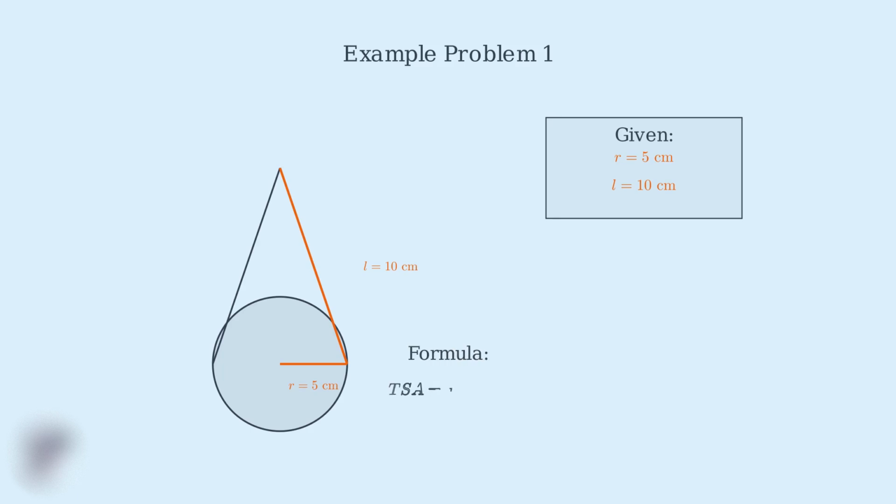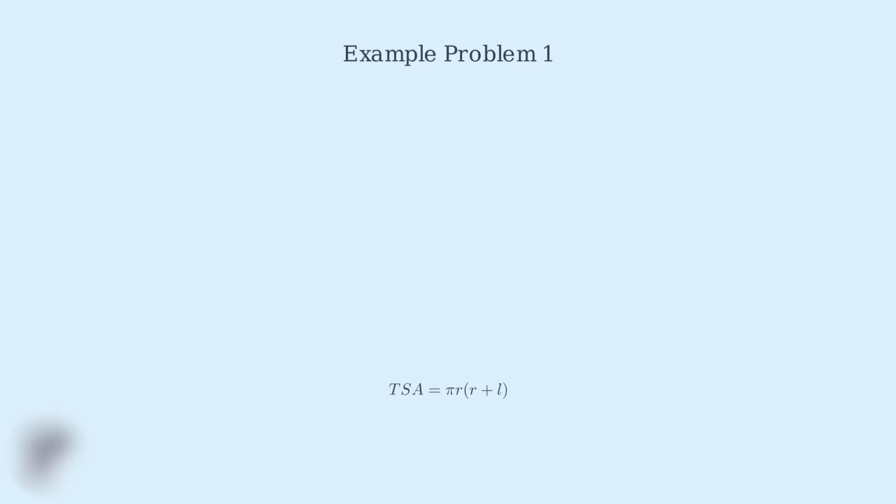Now we'll use the total surface area formula. Remember, TSA equals pi times r times the quantity r plus L. This formula combines both the base area and the curved surface area of the cone. Now I'll solve this step by step. First, let me substitute our known values into the formula. Step 1, I substitute r equals 5 and L equals 10 into our formula. This gives us TSA equals pi times 5 times the quantity 5 plus 10.